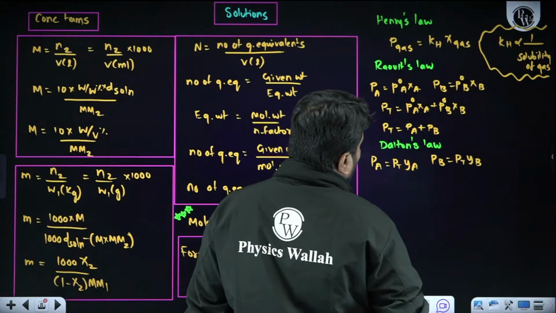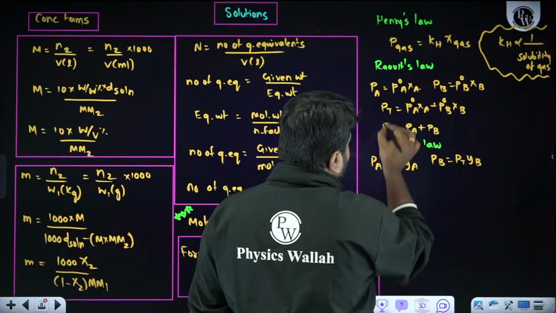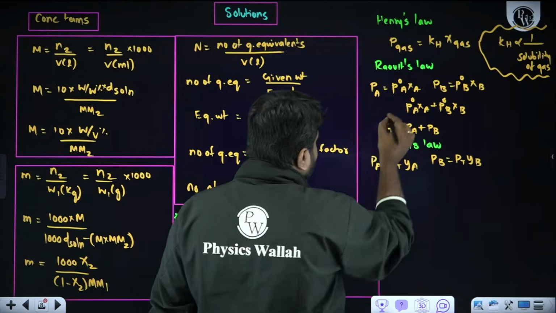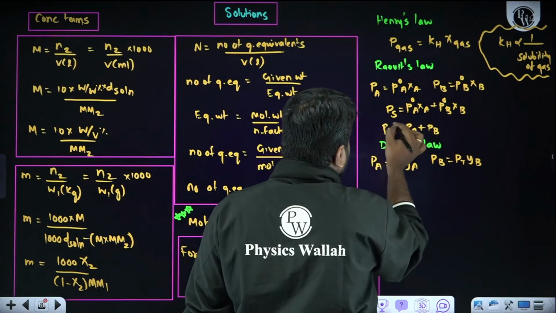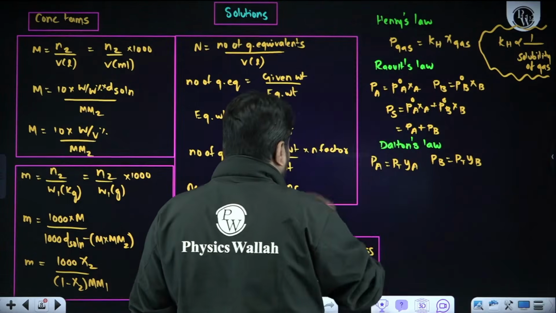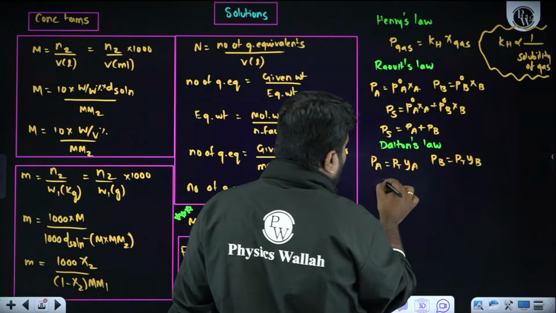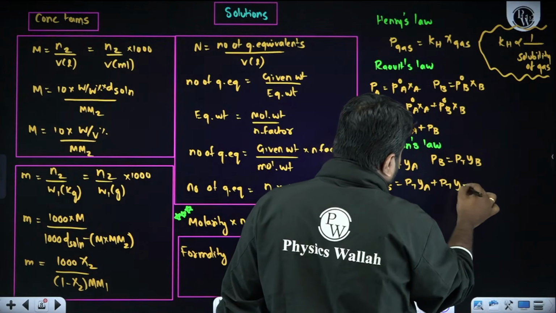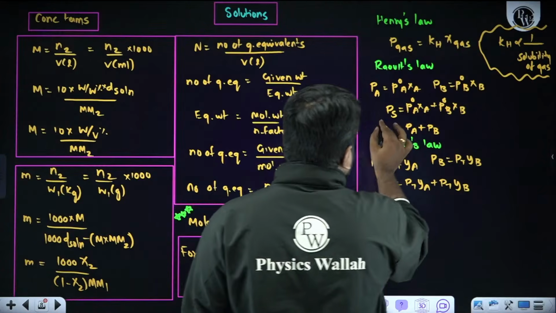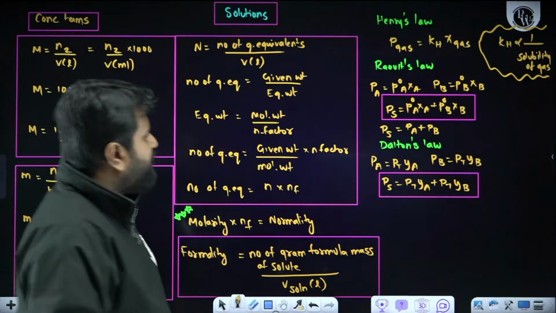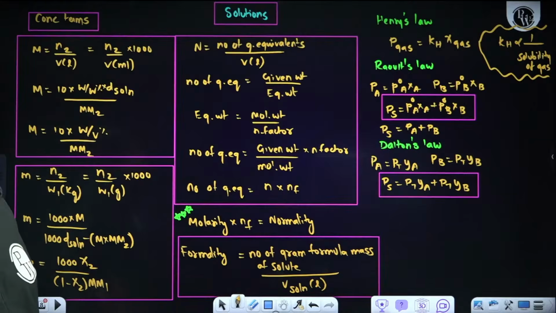So automatically, if I want to write the total pressure, otherwise the pressure of the solution, instead of writing PT, I can write it as PS. After adding solution, PS. So here also PS will be equal to PTYA plus PTYB. Now, if you listen carefully, we can equate this expression and this expression. Automatically, we will be getting all the different formulas.